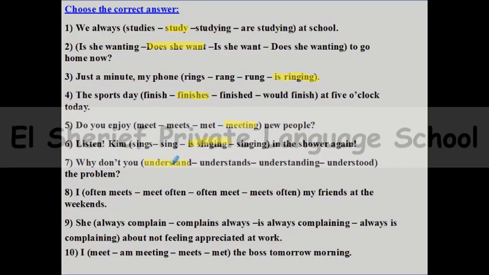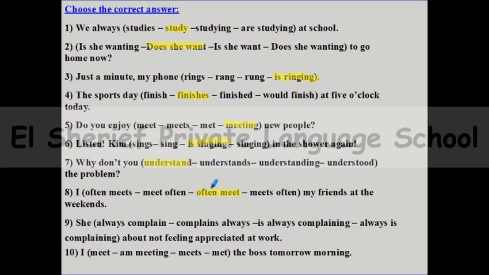Number 8, I space my friends at the weekends. So the right answer is, I meet often or often meet? Of course, it will be I often meet. By the way, don't forget the keywords of present simple like always, usually, sometimes, often. All of these words, we can find before the main verb in the sentence. So like that, often meet.